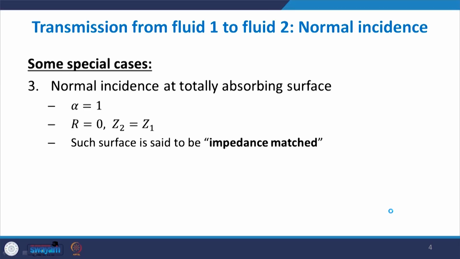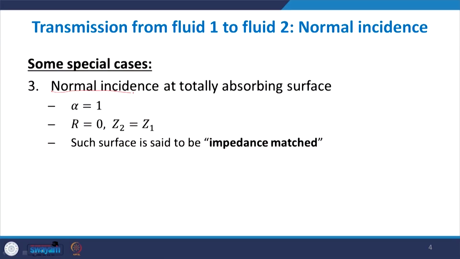The third special case is a totally absorbing surface. Let us say we have this building or classroom, and all the walls were hard surfaces, completely reflecting. In that case there is no transmission, alpha is 0 and R is equal to 1. Now if we line this surface with an acoustic material that is a very good absorber and absorbs whatever sound is incident on it, what will be the case?